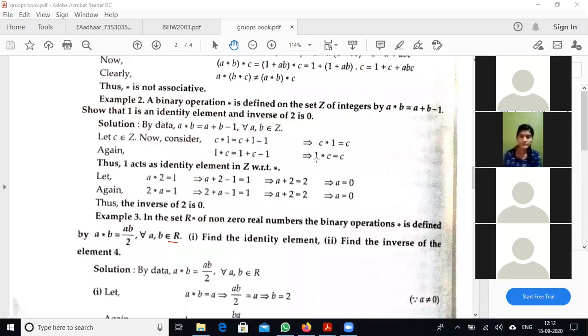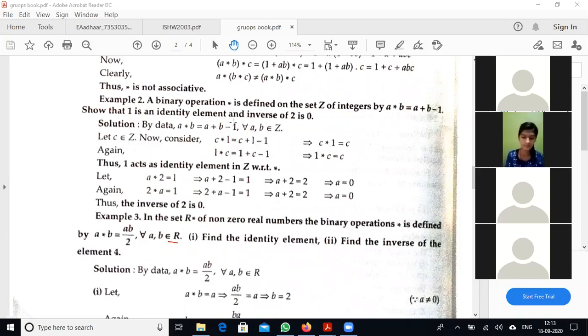We get 1 star C is again C. Therefore, C star 1 is equal to 1 star C, which is equal to C. Therefore, 1 is the identity element in Z with respect to the given binary operation.